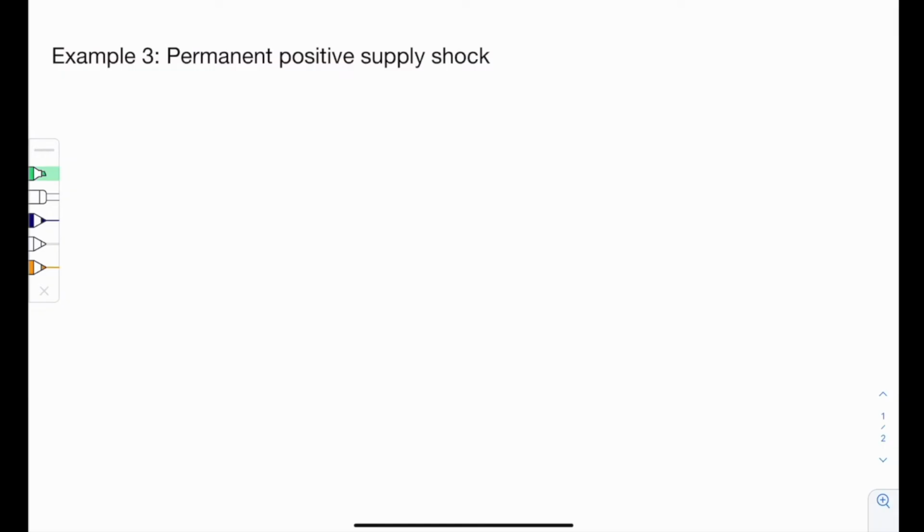Now we want to talk about the case that the economy experienced a positive supply shock. When we say the economy experienced a permanent positive supply shock, it means that the positive productivity increase impacts not only the current income, but also the future income. In addition to that, it also affects the marginal product of the capital at this period and the marginal product of the capital in the future. Also, it impacts the current wages and the future wages.